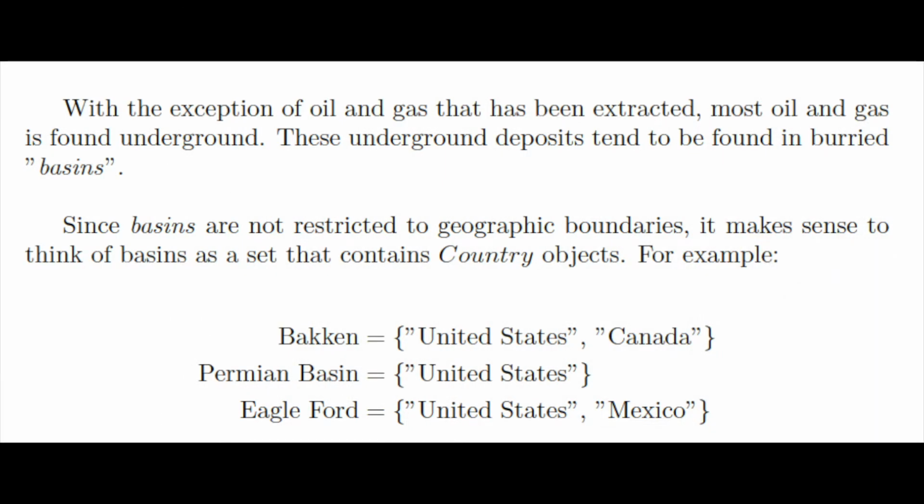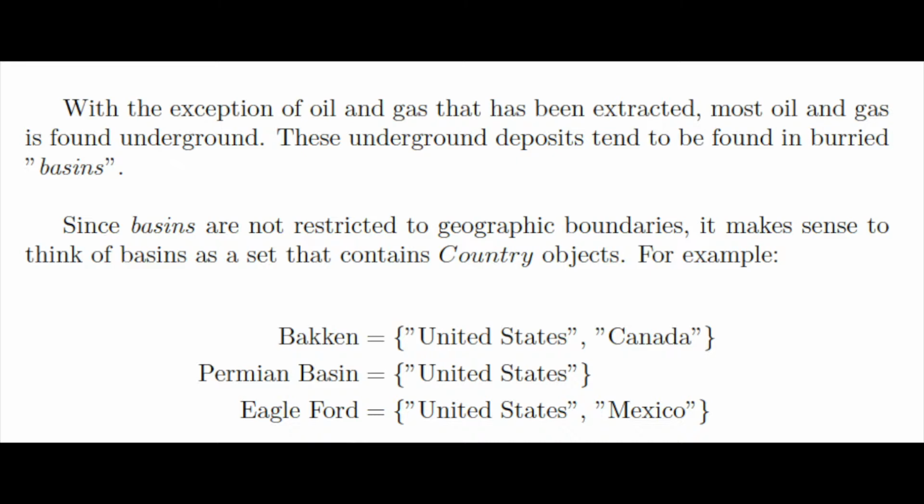So, with the exception of oil and gas that has been extracted, most oil and gas is buried underground. Now, these underground deposits tend to be found in buried basins, and since these basins are not restricted to geographic boundaries, it makes sense to think of basin as a set that contains country objects. So, for example, you might have heard about the Bakken. That is a very famous basin that is in both the United States and Canada. The basin extends across the border between those two countries.